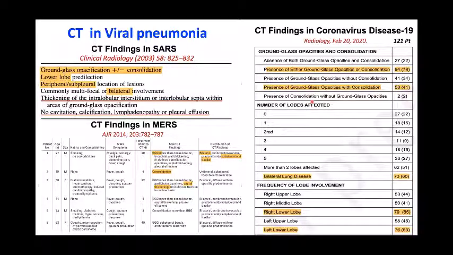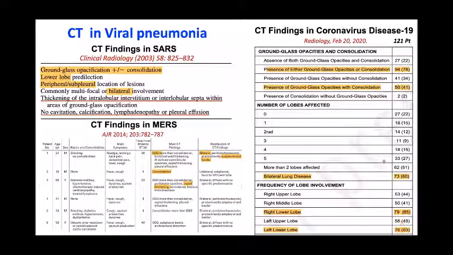and here also you can find that 78% of the patients have either a ground glass opacity or consolidation, of which presence of ground glass opacity with consolidation is around 41%. Presence of consolidation without ground glass opacity, which is typical of bacterial pneumonia, is very rare. Again, bilateral lung involvement is there, and the lower lobes are much more frequently involved.